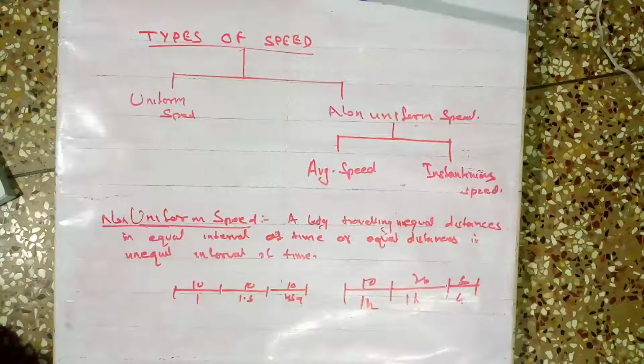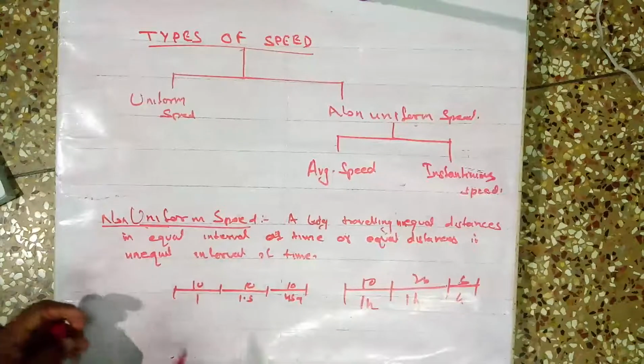Let us take an example of a bus. You traveled from here to Koraput. The distance is, suppose I take 100 kilometer. You took 4 hours. So every time you traveled 25 kilometer per hour? No, not every time. Sometimes you stopped. That is the reason. At that time the speed is zero. And when you are climbing a mountain, your speed will be less, and when you are coming down the slope, the speed will be more. So in that case it is non-uniform speed.